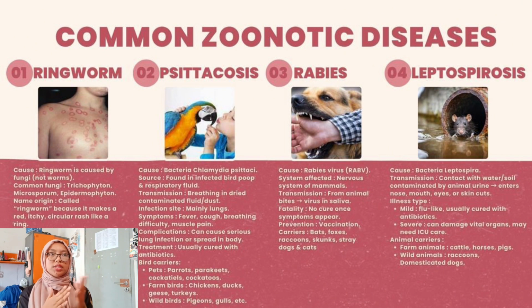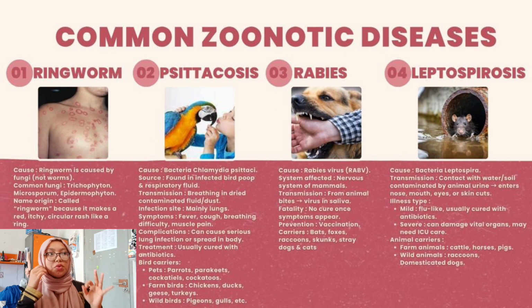And the second one is psittacosis, commonly known as parrot fever. The cause of psittacosis is actually the bacteria chlamydia, and it is found in infected bird poop or respiratory fluid. So the transmission of psittacosis is through breathing in dry contaminated fluid or dust.